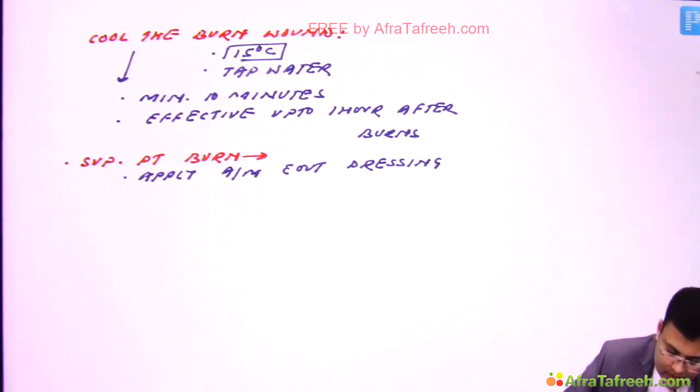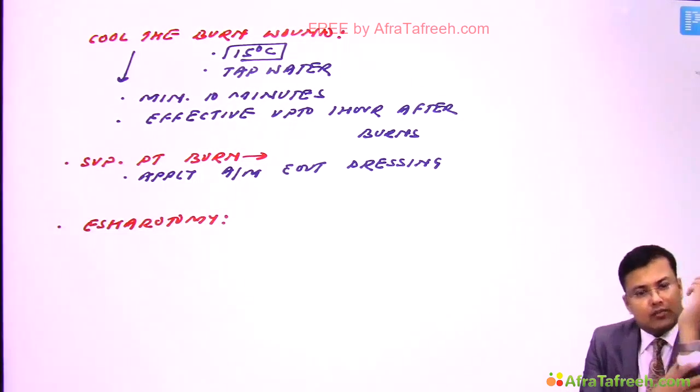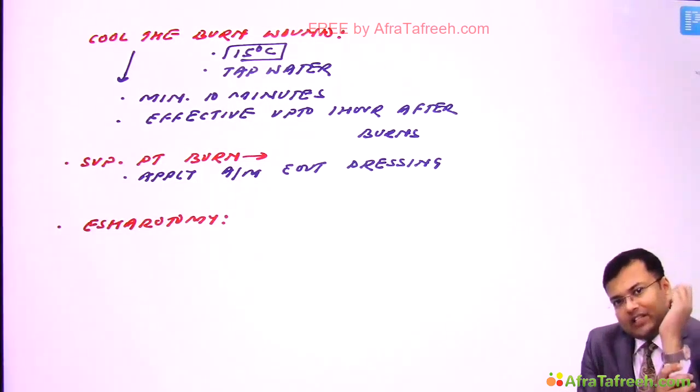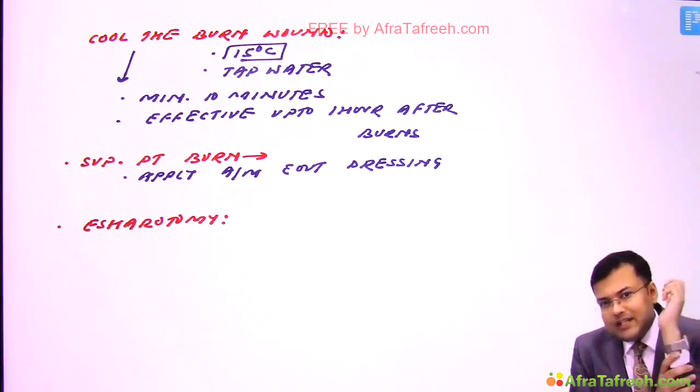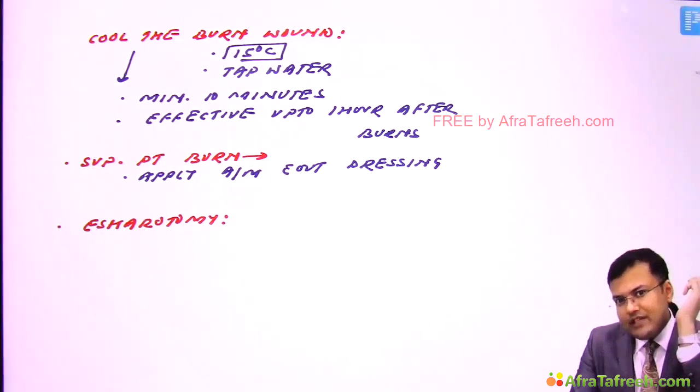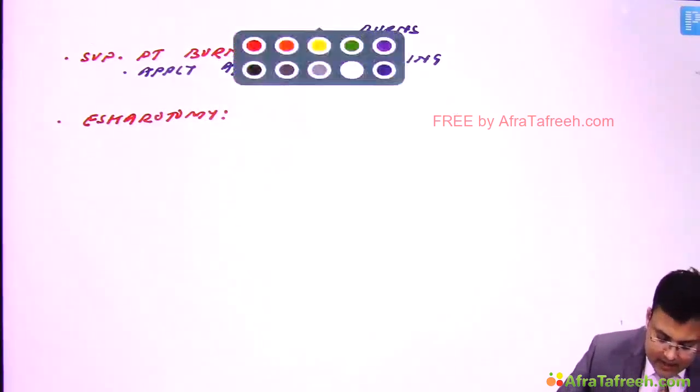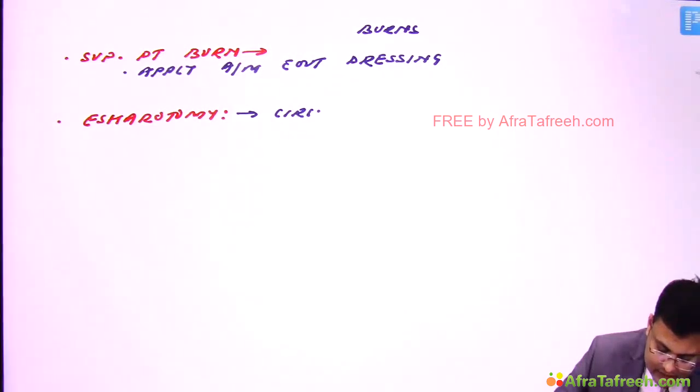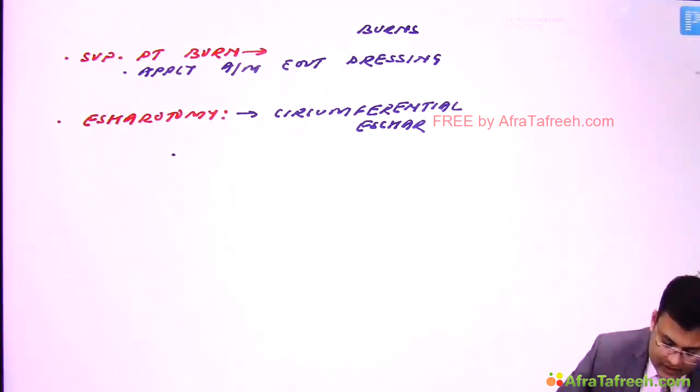Third problem related to burns is eschar. So we go for escharotomy. And we discussed for which patient we go for escharotomy: if the patient is having circumferential eschar. Clear? So how do we perform escharotomy? We give incision over skin, superficial fascia and deep fascia. This escharotomy is done for circumferential eschar. Clear? And we give a longitudinal incision over skin, superficial fascia and deep fascia.